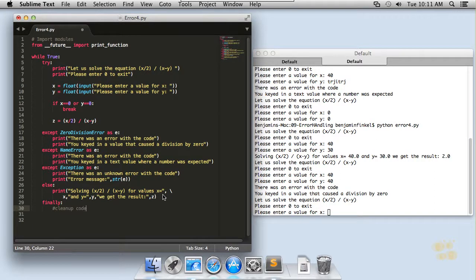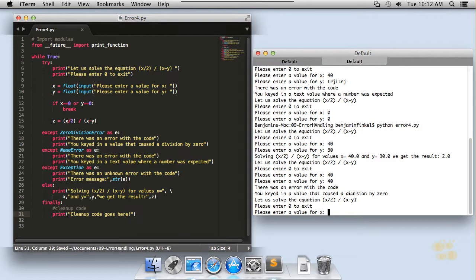So when you start working with more advanced kind of programming, you're creating variables, you're creating objects, you want to make sure you release handles to those objects, or if you've got a file open, let's say, you want to make sure that you close your handle to that file so the operating system doesn't keep it locked. Well, down here in your finally statement is where you want to put any of that code that you might use to clean up the operations. I'll just drop a print statement down here so we can see how it executes inside of our program. Here I don't have any real cleanup to do, but I can say cleanup code goes here.